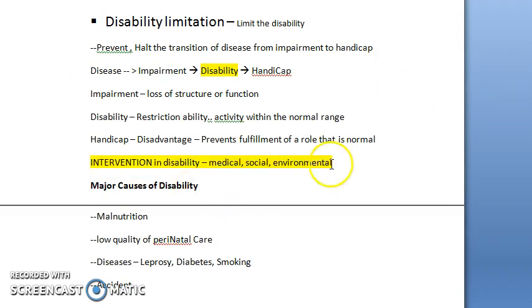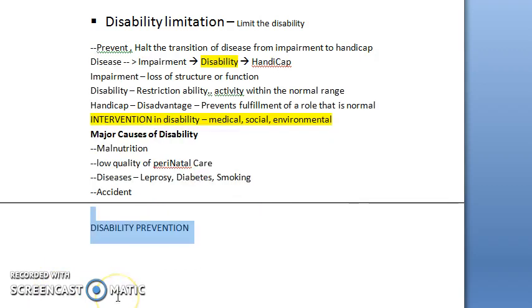Now let us talk about disability prevention. So disability prevention means you're going to reduce the occurrence of impairment. So what are you going to reduce? The occurrence of impairment, and also you will give it treatment, and you will limit the disability and prevent its transition from a disability becoming a handicap. The primary prevention is the best way.